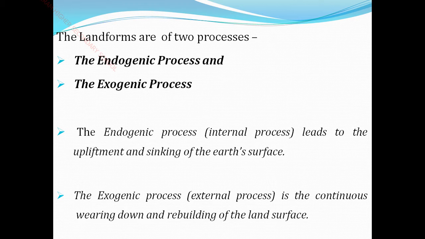Apart from that, what is the exogenic process? Exogenic process means the external process. In this, let us see what happens.